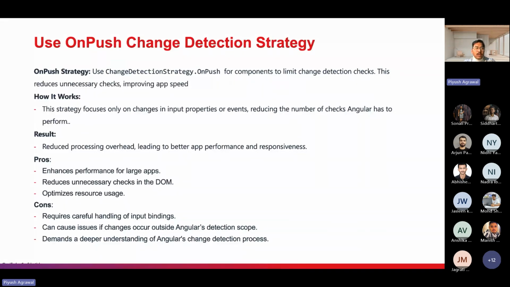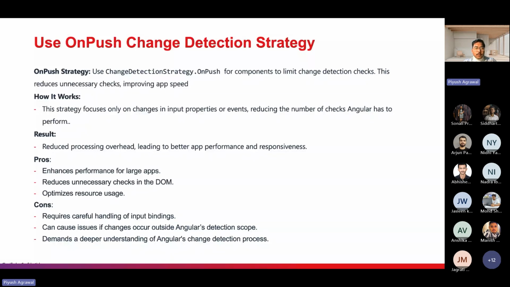Now, in the cons, it can cause issues if changes occur outside the Angular detection scope. Let's assume Angular provides the functionality of running code outside the Angular zone. If you're running the code outside the zone, it will not detect the changes and will not update the view.